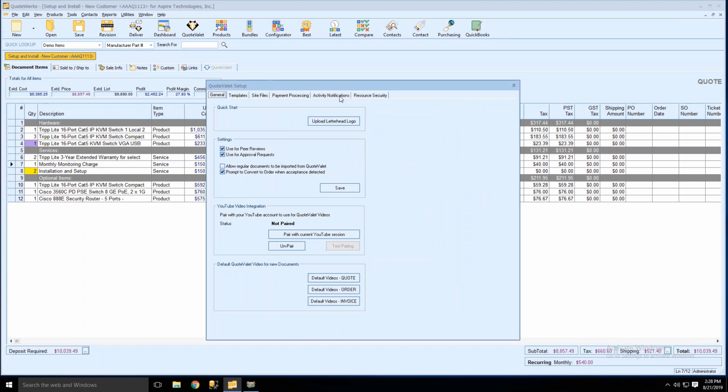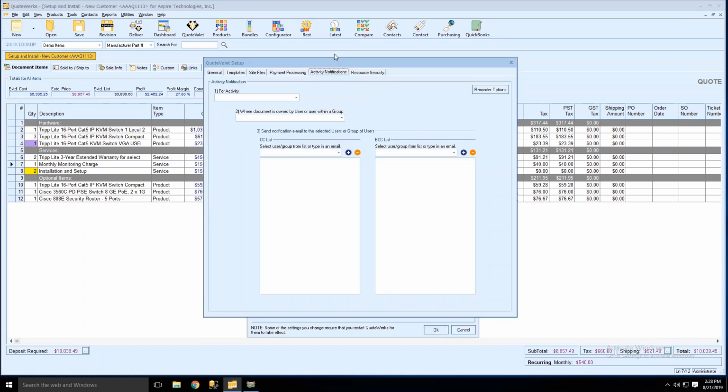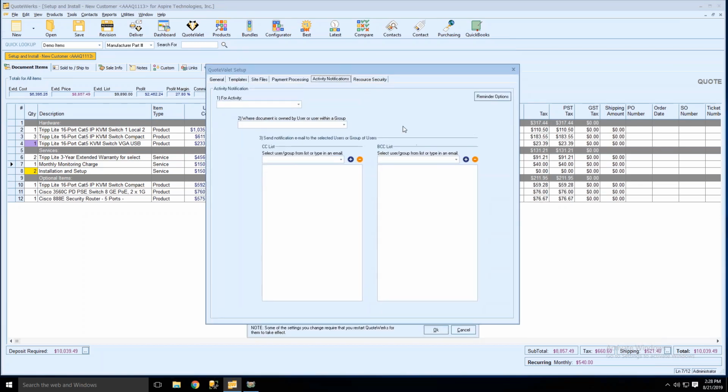There's a tab called Activity Notifications. And the activity notifications allow you to specify, hey, when this specific activity happens, so for example, when a quote is accepted and the document is owned by, we'll say, the outside sales team, we automatically want to CC, and we'll just say purchasing at QuoteWerks.com.